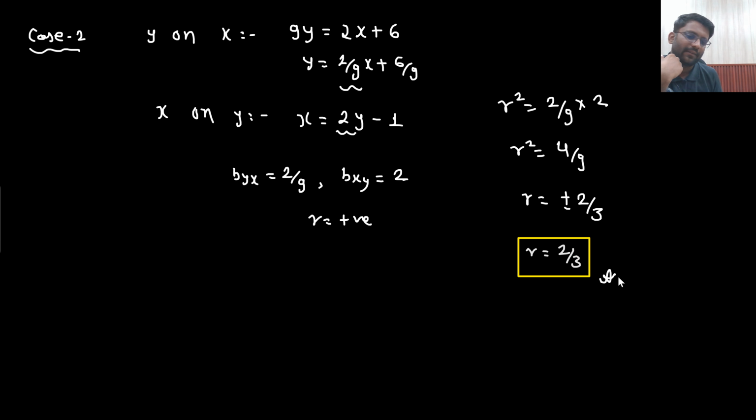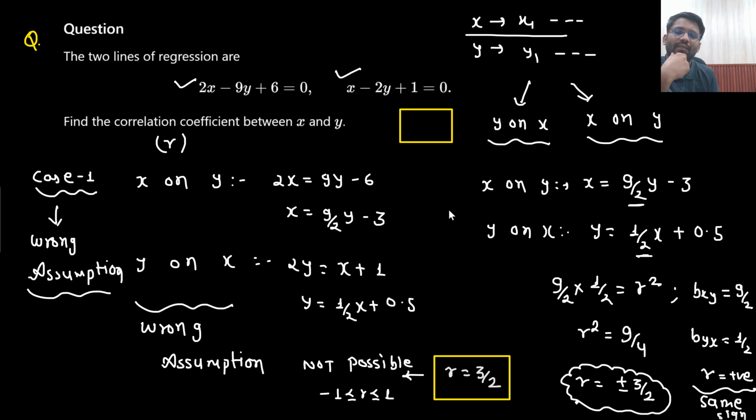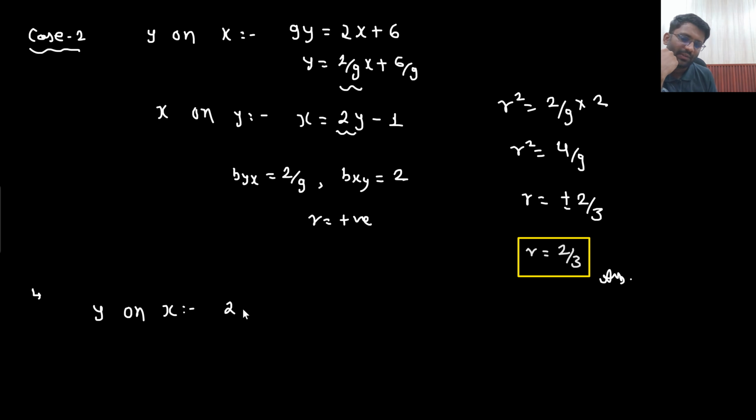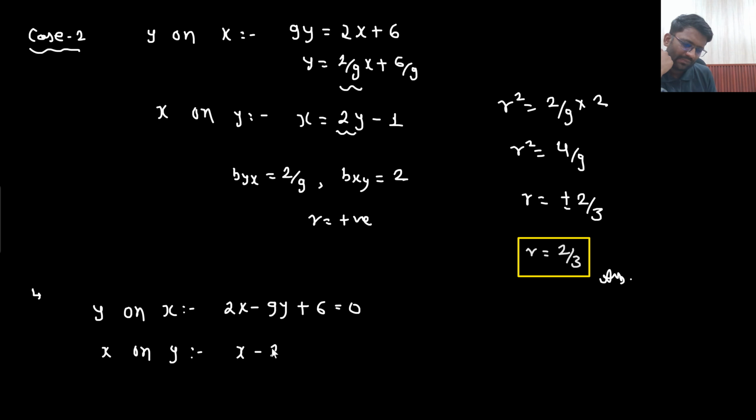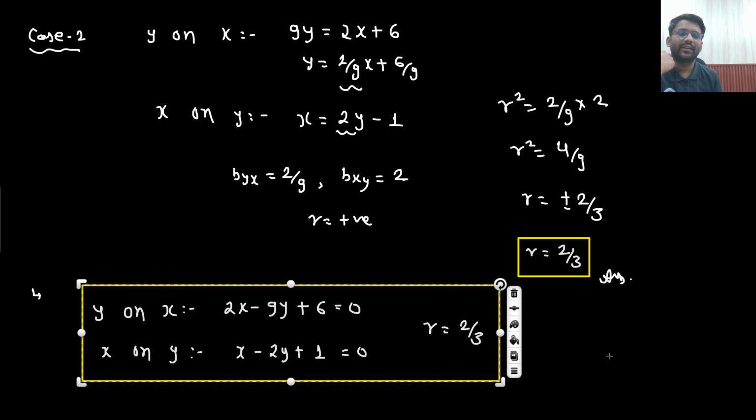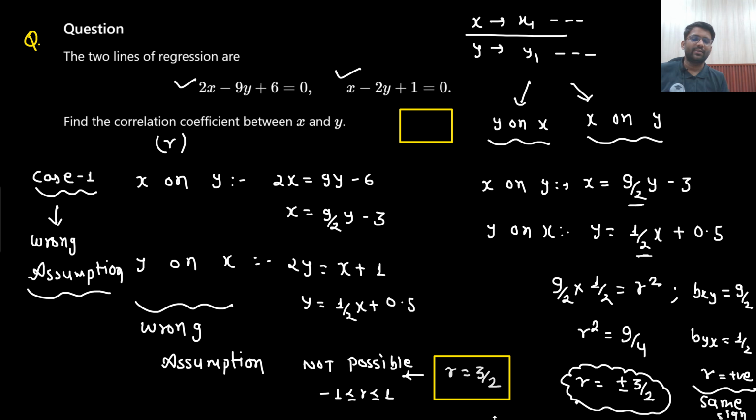That's the correct answer. So from here the conclusion is that the equation y on x was, this was your actual equation. Y on x was 2x minus 9y plus 6 equals to 0. And x on y was x minus 2y plus 1 equals to 0. And from here the value of r came out to be 2 by 3. The first assumption that we made here was wrong.